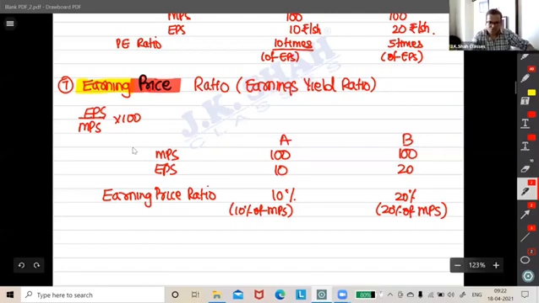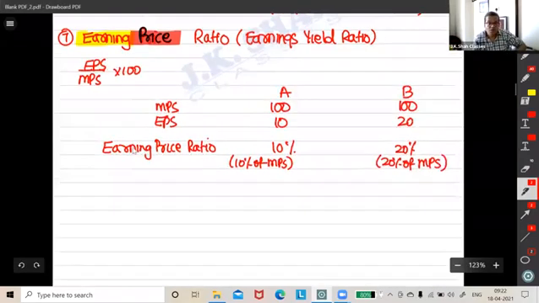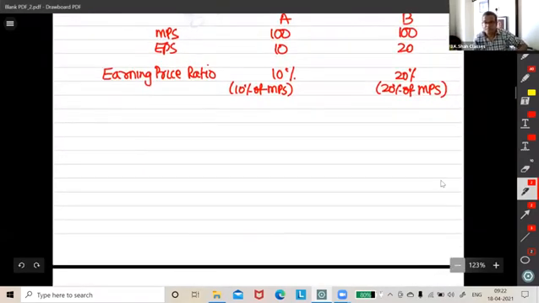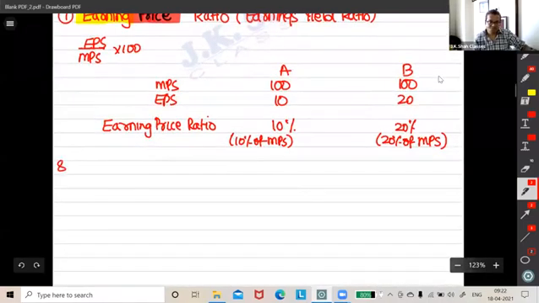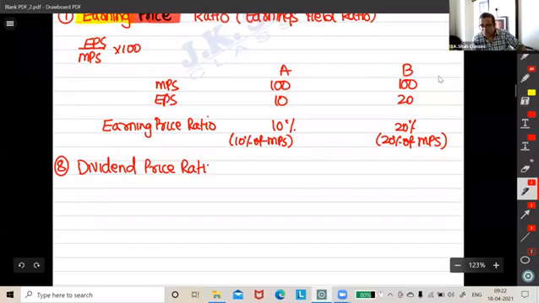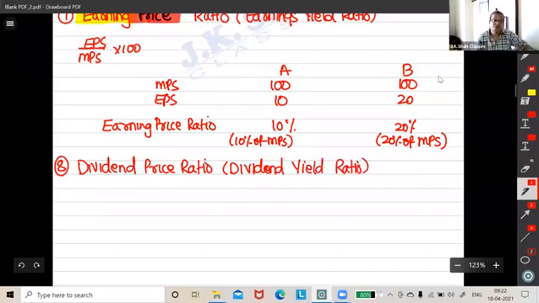So this ratio is also clear. Let's come to the next ratio: the dividend price ratio, also known as the dividend yield ratio.